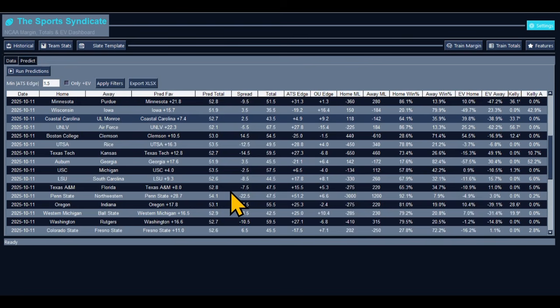Georgia and Auburn, great game to watch. I'm looking at the stats just to tell you. The model's telling me Georgia and Auburn is going to be a great game. South Carolina and LSU is going to be a great game. Sit back, guys. Eat a good plate and watch those two fights. Those are going to be some great fights. Florida and Texas A&M, another fight. SEC got some showdowns this weekend.